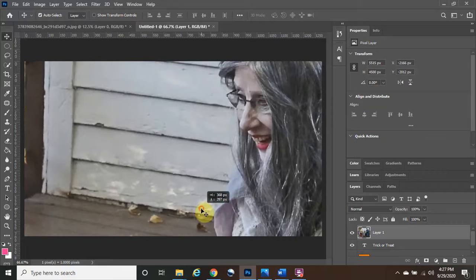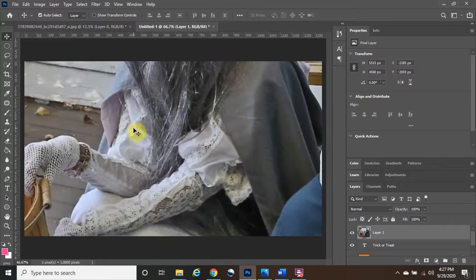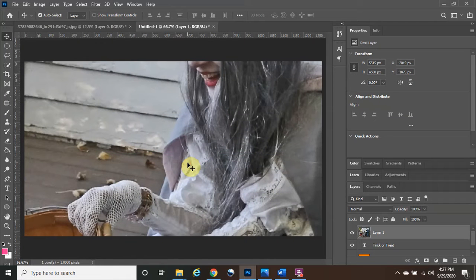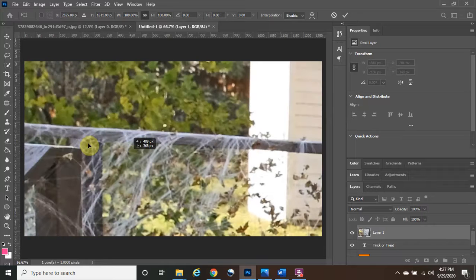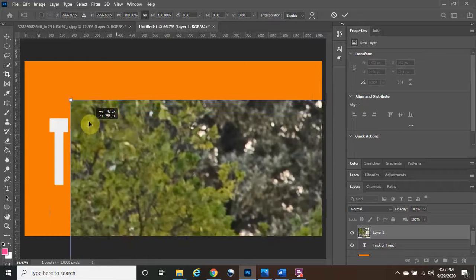Depending on the image quality that you have, it might be low or it might be high. So in this case, it's very large, meaning that the picture quality is really high. So I'm going to make it a lot smaller. We're going to hold the Control T button, and we're going to left click, hold, and drag it to the bottom right, so I can actually resize it. Okay, so it's too large right now. So just going to do that.